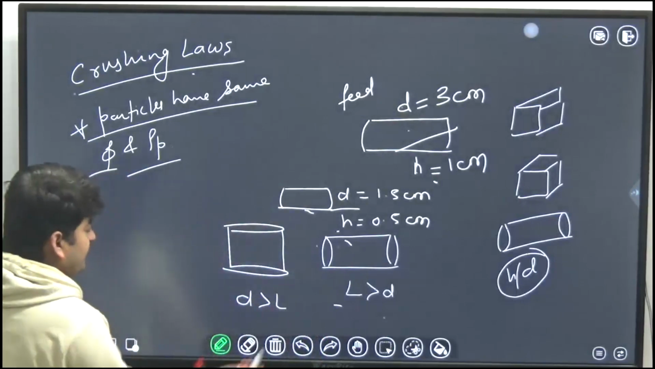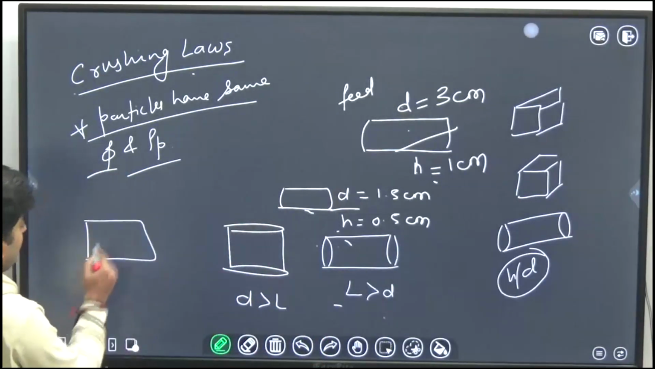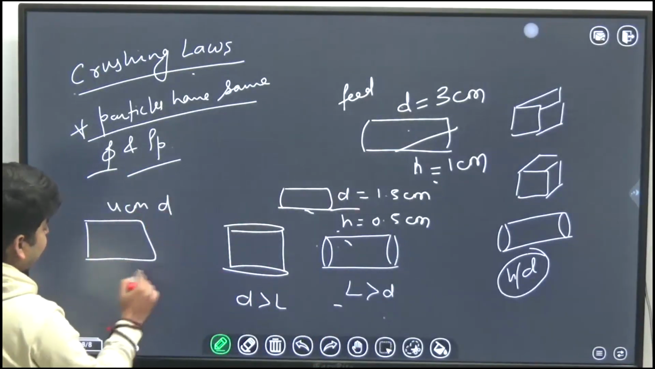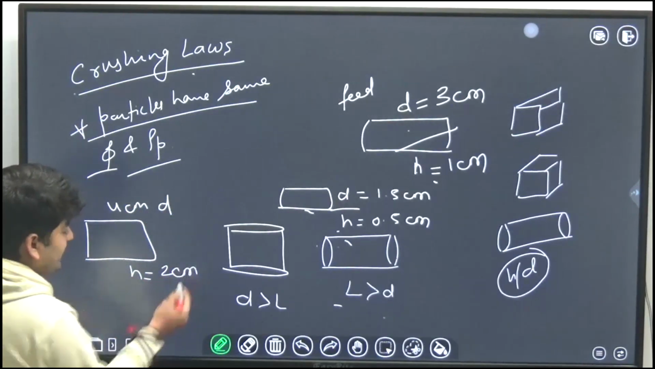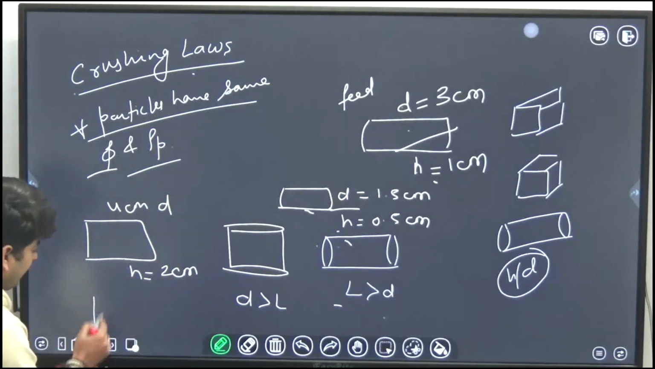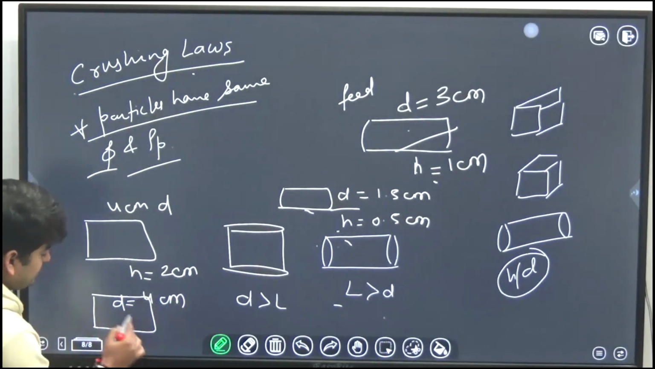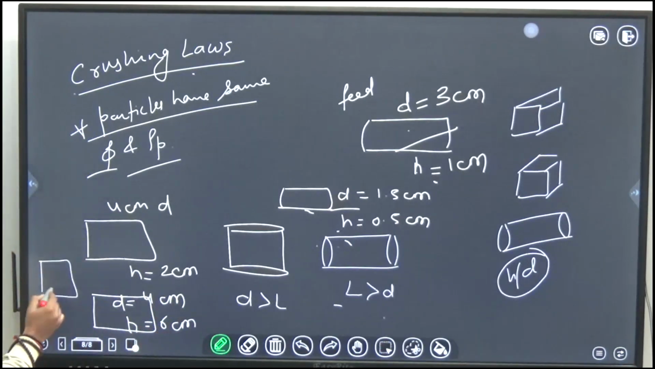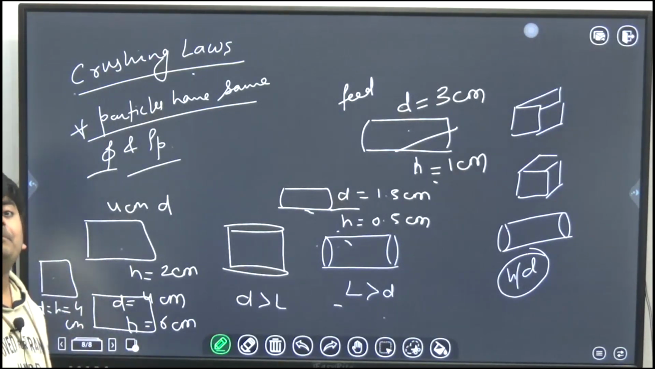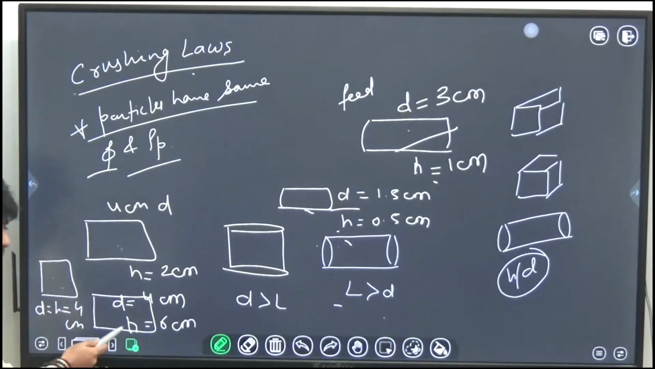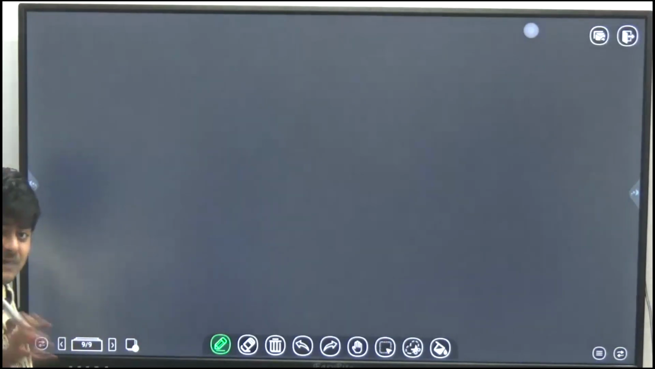Like if we have a cylinder of 4 centimeter diameter and 2 centimeter height, one more cylinder where the diameter is 4 centimeter and the height is 6 centimeter, and one more cylinder where the diameter and height both are 4 centimeter. All these three are cylinders, but the sphericity of all these three will be different. You can check by yourself as well.